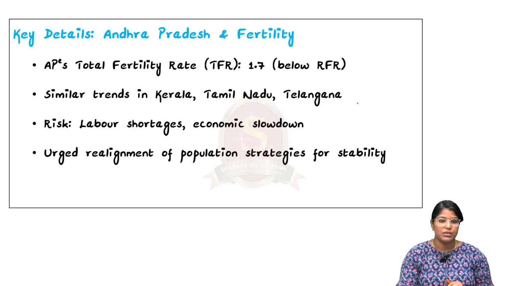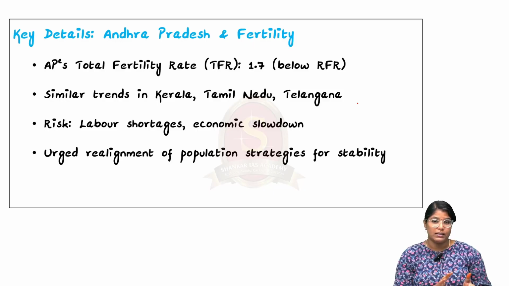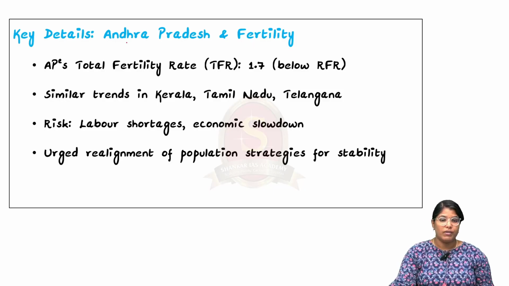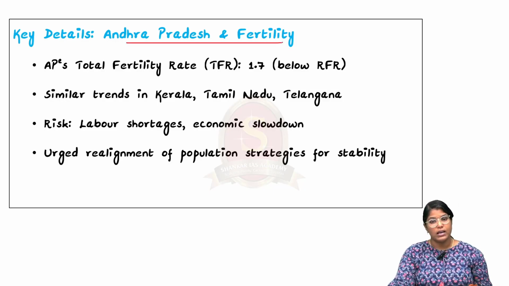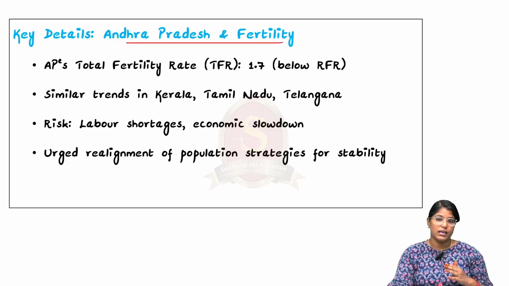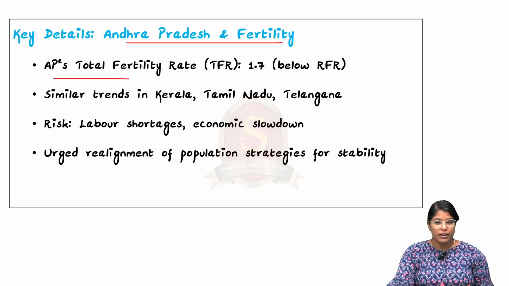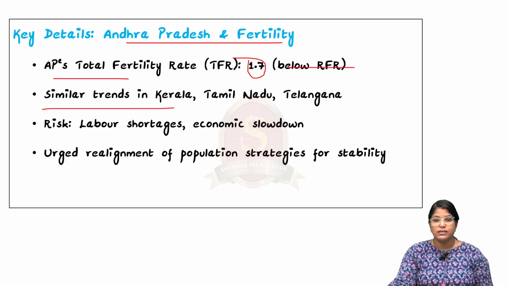So moving on, we shall see the key important details that have been given in the article. In the case of Andhra Pradesh or any particular state in southern India, Andhra Pradesh's total fertility rate is 1.7, which is below RFR. We saw that, and this trend is prevailing in Kerala, Tamil Nadu as well as Telangana.